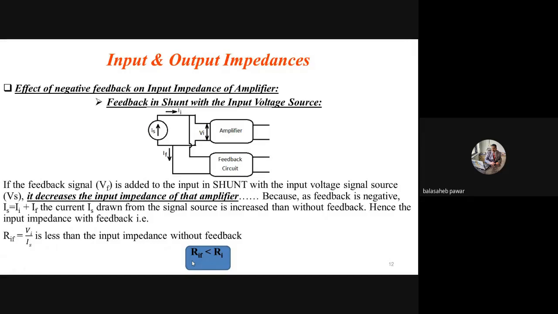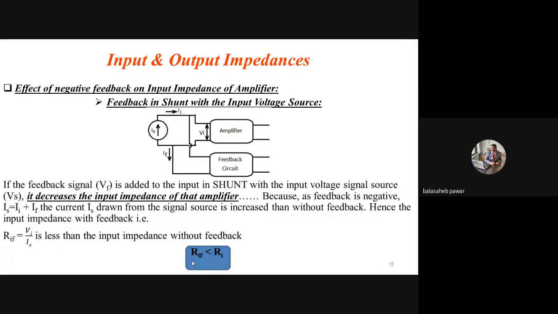Okay, is it clear? So for series type of mixing, input impedance increases. For shunt type of mixing, input impedance decreases. You have to remember it. And in general, what is the effect of negative feedback on the input impedance of an amplifier? In general, it is said that input impedance gets improved. Don't say increase.